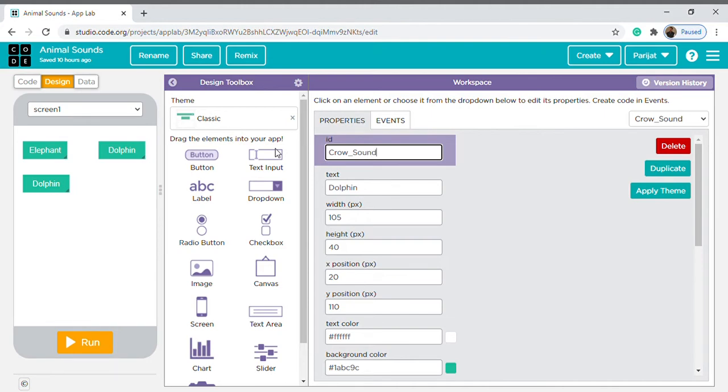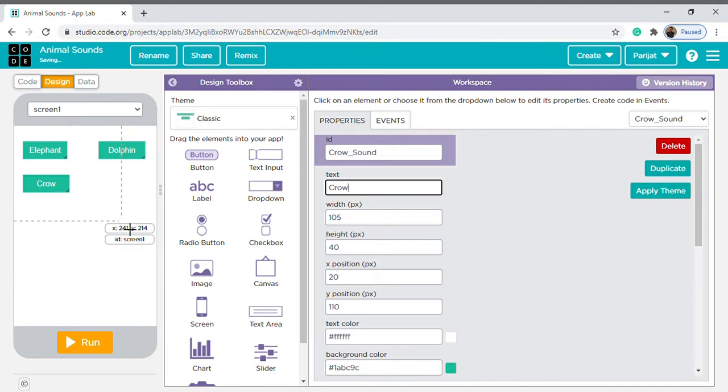The space does not work here, so you have to give it like this with an underscore, so we can get it. So now here go as crow. Okay, and now I don't need to increase its size because I have copied this and pasted.